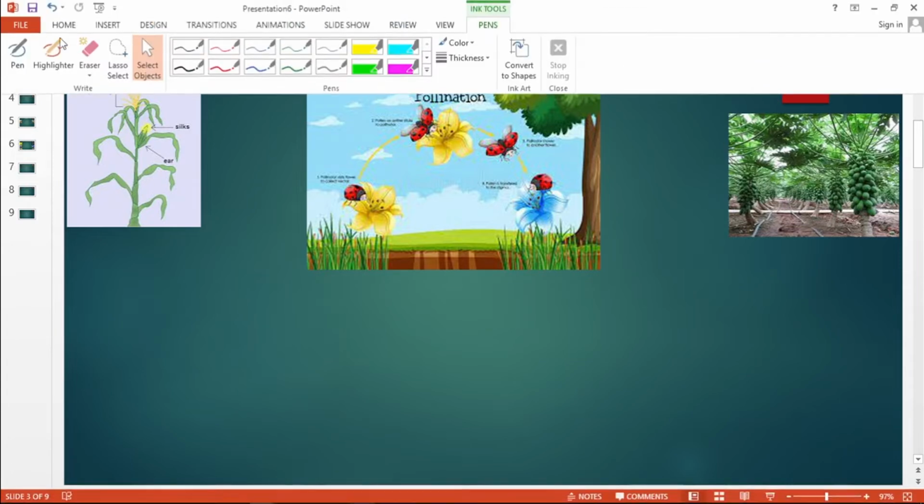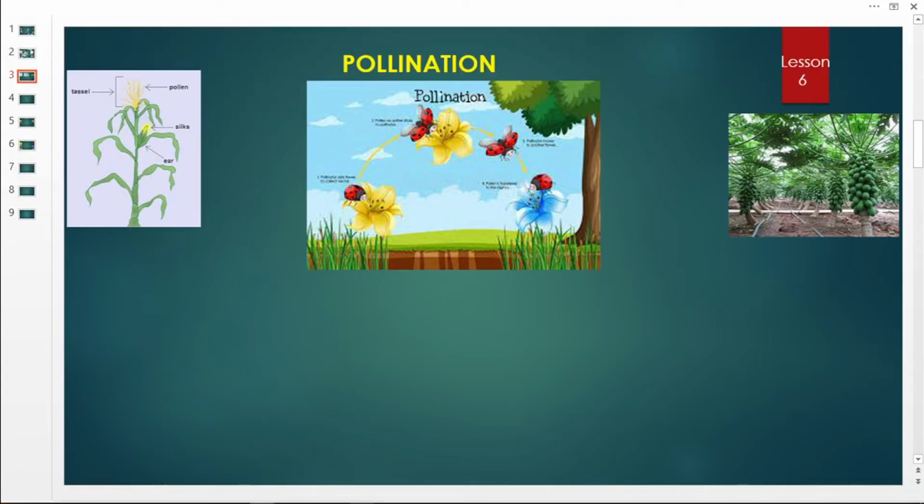Pollination. So here we are looking at pollination. From primary 4 we discussed pollination, and this word comes from the word pollen. When we join there, we get the word pollen grain, whereby we said pollen grains come from a part of a flower called the anther, and the anther with the filament make up the part called the stamen, which we said to be the male part of a flower.